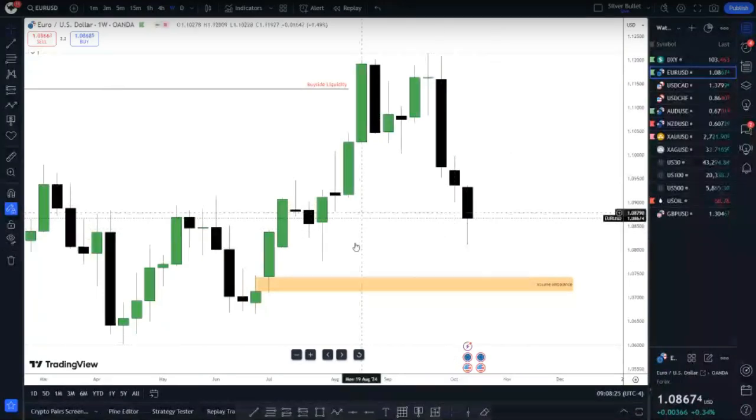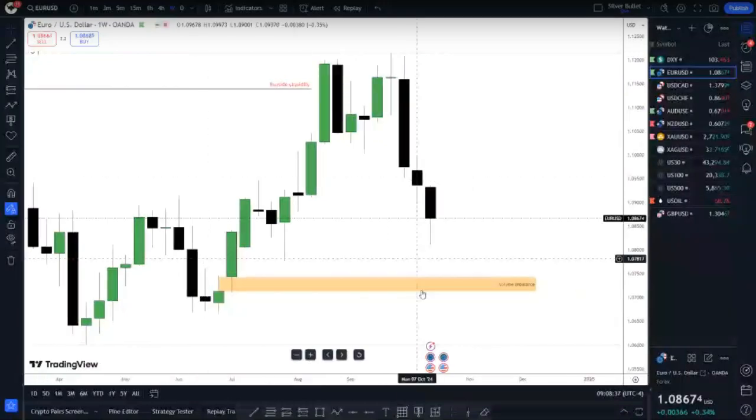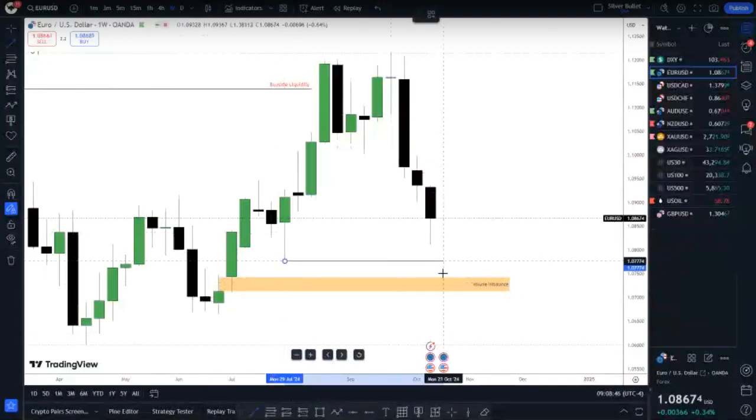And eventually we still have this volume imbalance. I talked about this volume imbalance for far too long now. So I believe price will push down into this volume imbalance before it can do what it wants to do. So we're looking for price to this low here, the volume imbalance, before we can get something else here. So which means in this case, the liquidity chart is bearish. Drawn liquidity is going to be this low and the volume imbalance down here.